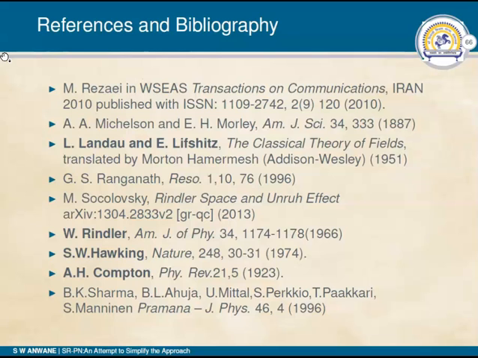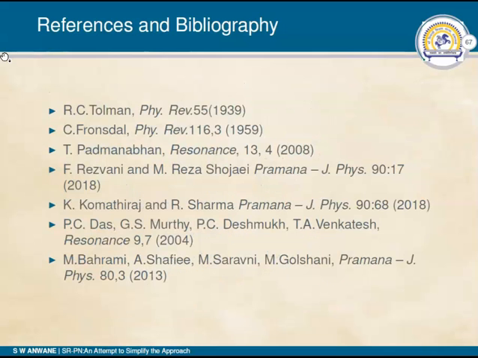The Rindler space research paper published in 1966 I have also referred to. For black hole comparison, I have referred to Hawking's paper. For the Compton effect, I have referred to his own paper of 1923, which is one of the famous landmark papers in the realm of quantum mechanics, and some minor references are also presented.